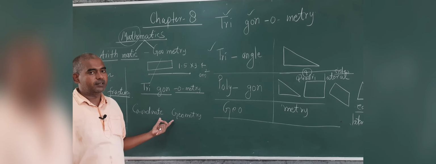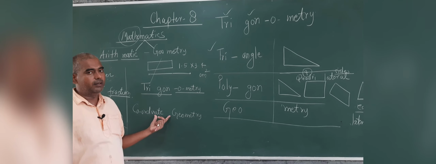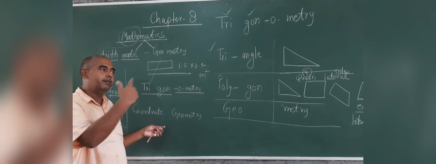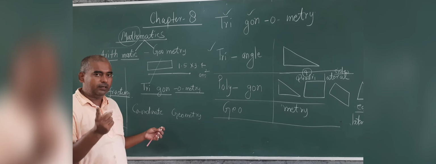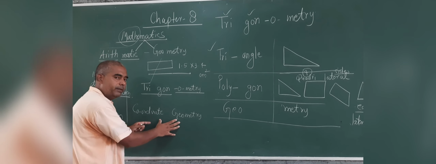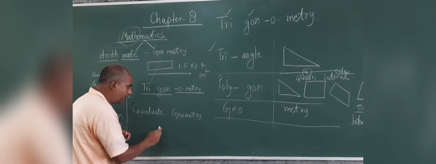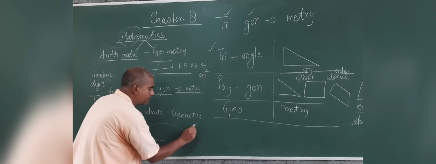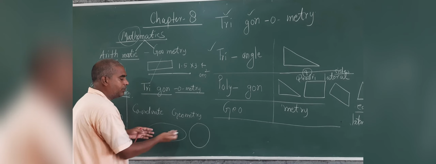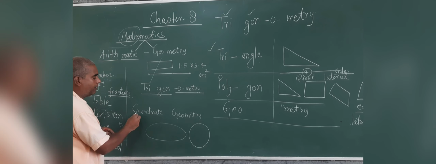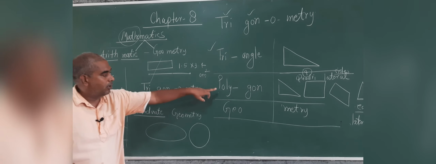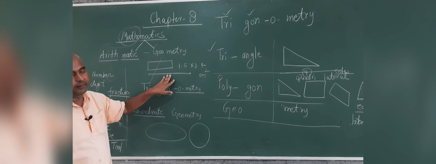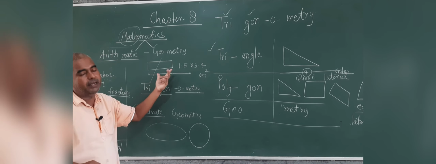All of science, how the earth is moving around the sun, will be measured with the help of geometry. This circle and this ellipse, these are all geometry. In the starting, geometry was taught with the help of the line: draw, measurement, angle.